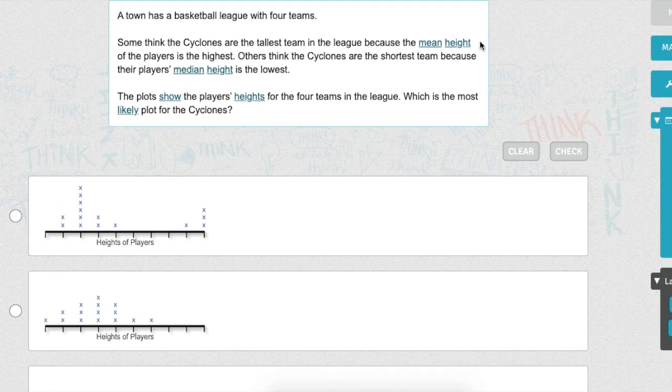Now, here's the other part of it. It said that the mean height of the players was the highest. Since they have these higher numbers here, if I were to add all of these numbers up, which we don't know, but if I were to add all these numbers up, these numbers are going to change the data. I don't know if you guys know the word skew, but it's going to skew the data, meaning that it's going to make the data seem higher because of these outliers, these numbers that are not with the rest of it.